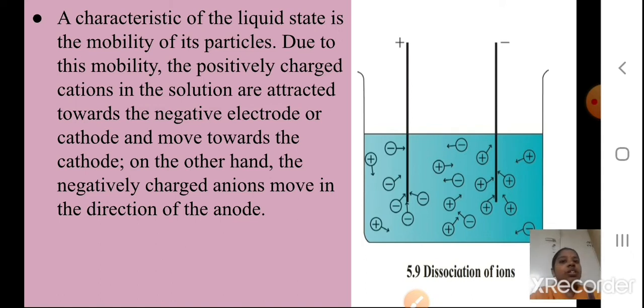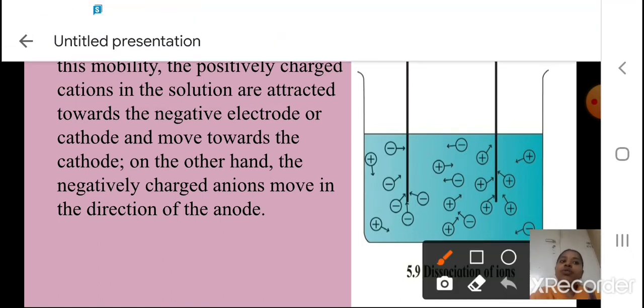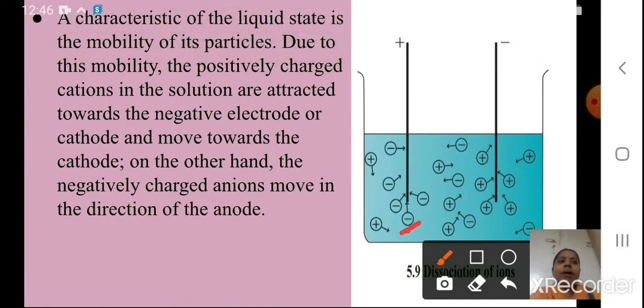We have studied what the electrode is. This black color is your electrode, and this is also an electrode. You know that opposite charges attract each other, so positive will go towards the negative. We call it the negative electrode, or the cathode.